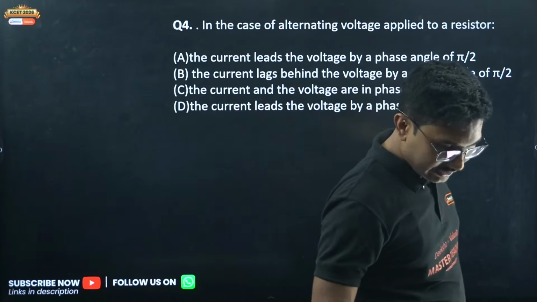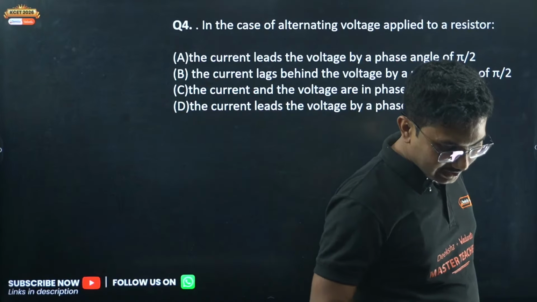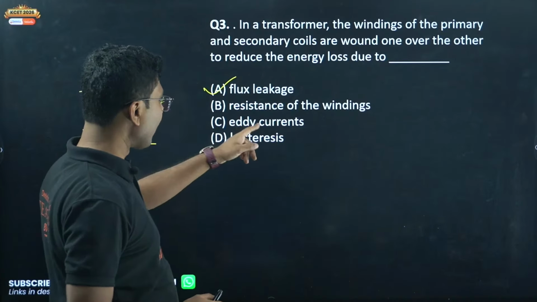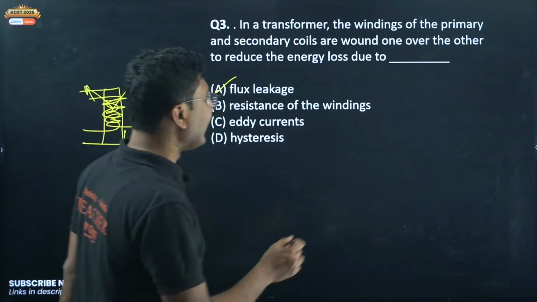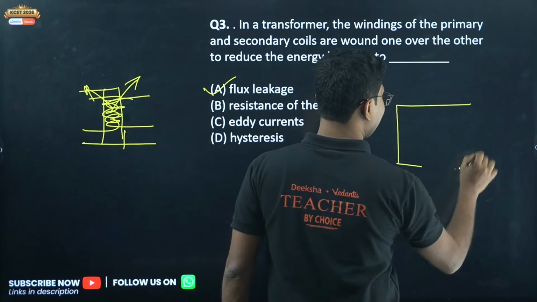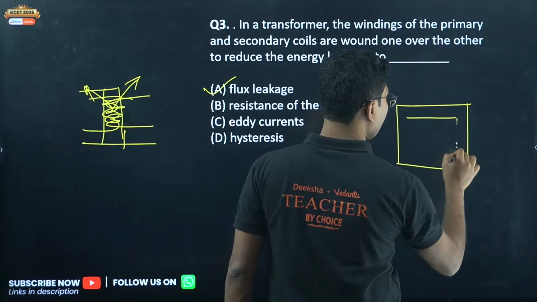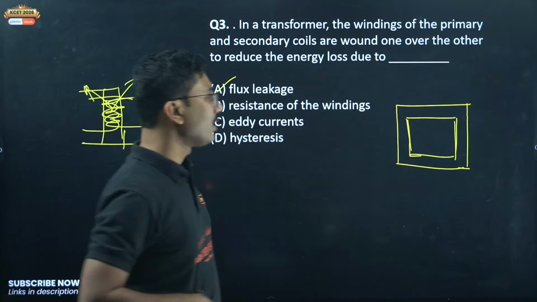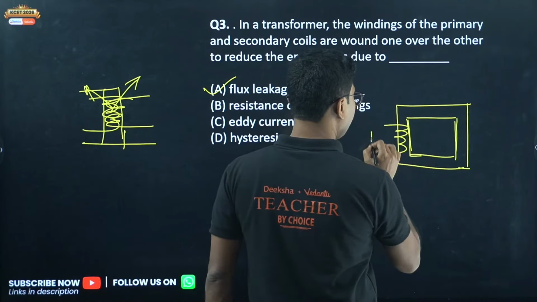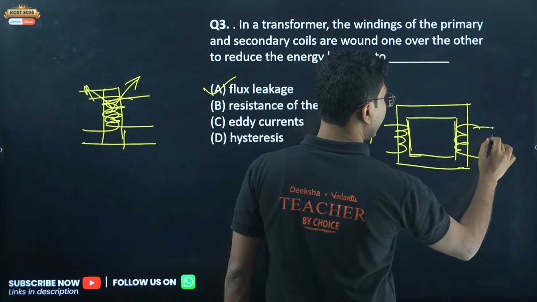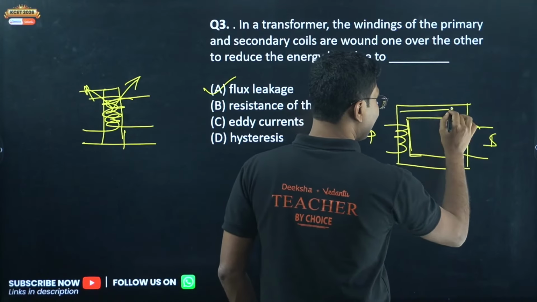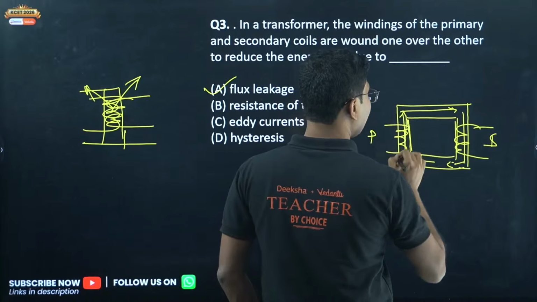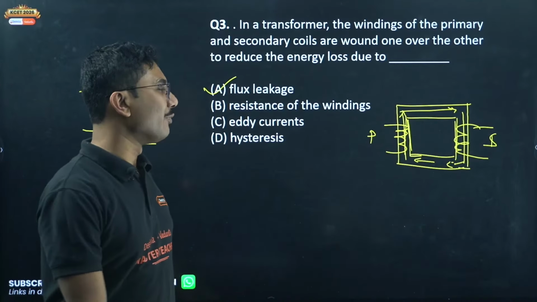Okay, 3C, yes, correct. Not eddy currents, flux leakage. Oh, you have answered eddy current. No, eddy current is not correct. What is eddy current? If this is the transformer core, you have seen a transformer core like this in your book diagrams. Suppose this is your primary, this is your secondary. Now there is a current developed in this core. This current does not do anything. This is basically a waste of power.